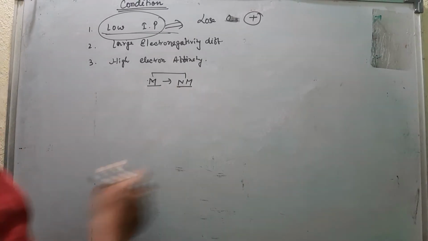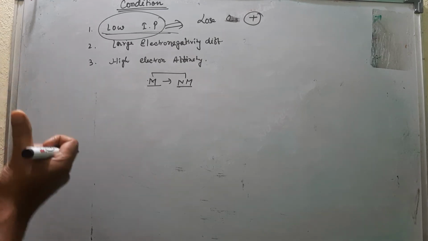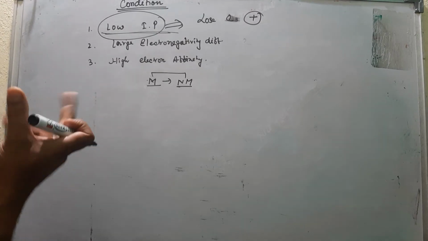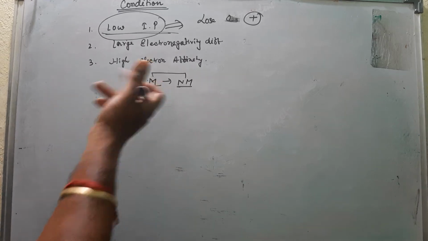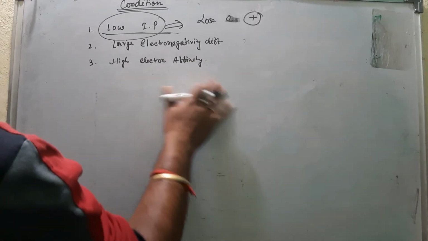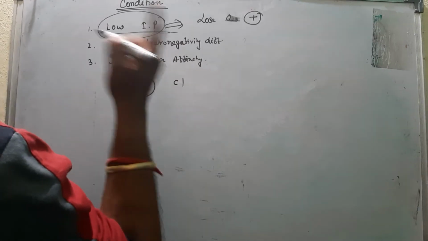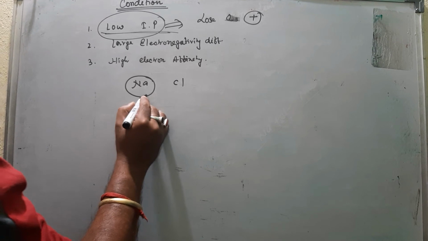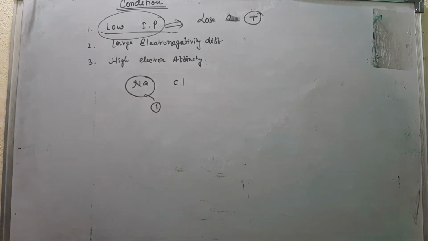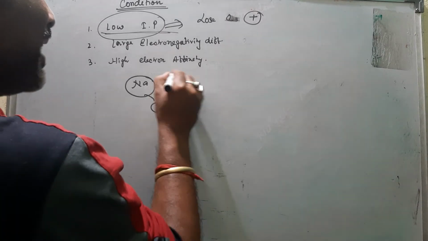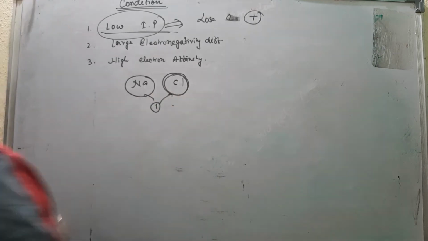High electron affinity means the energy released to attract the electron, to accept the electron. So if it is high, then it is easy for that element to accept an electron. Now if I consider again sodium and chlorine, sodium has low ionization potential, that's why sodium easily releases one electron. Chlorine has high electron affinity, that's why chlorine easily receives this one electron.